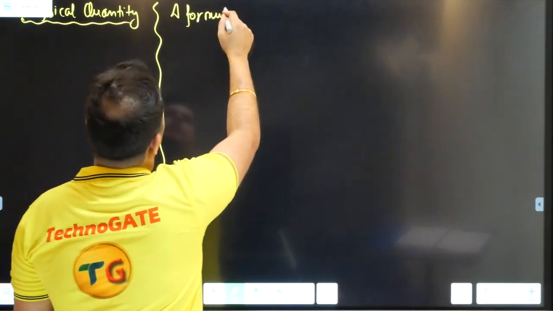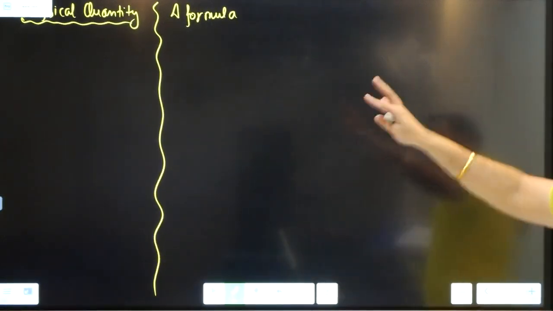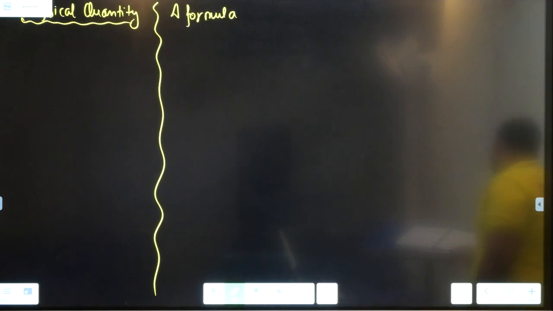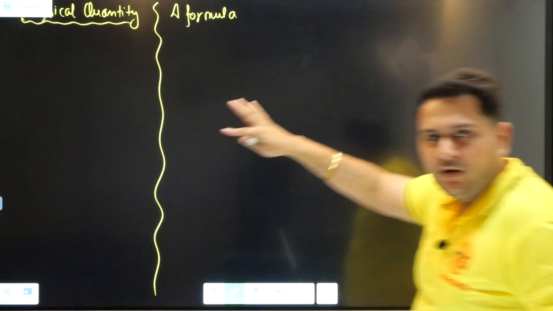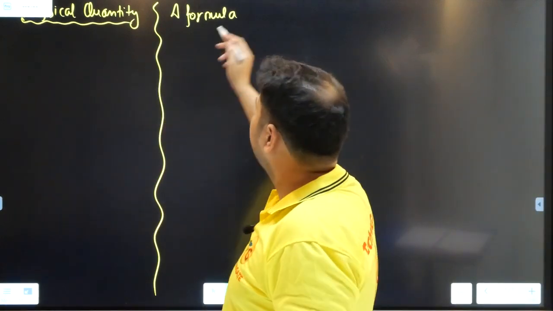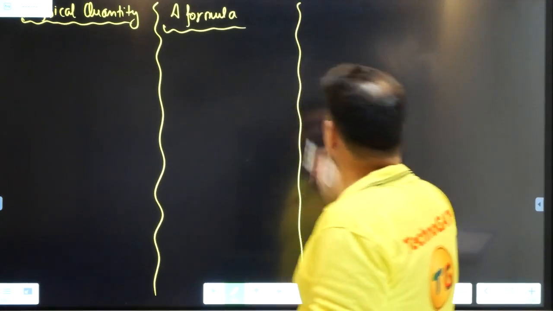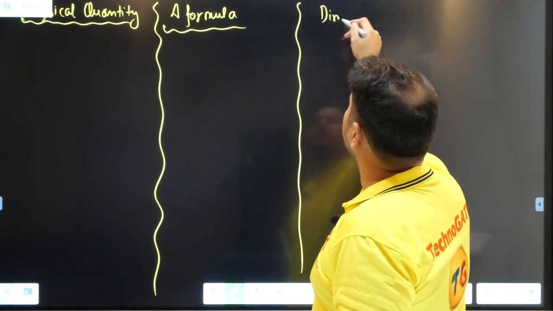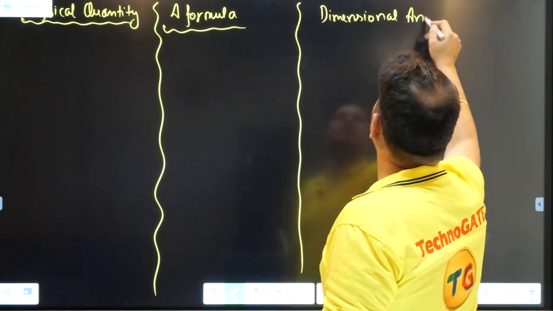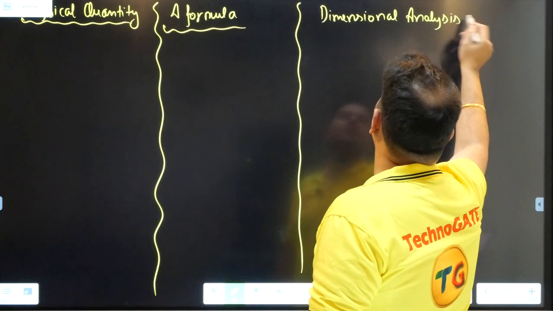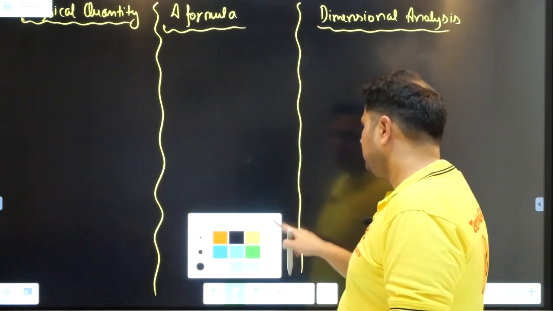Which formula will we be putting? See, in this particular table, I'll be giving you the physical quantity. I'll be writing the formula here, and then I'll be giving you the dimensional analysis or the dimensions calculated. Dimensional analysis of this we will be making here, right? So this is the particular table which we are going to discuss.